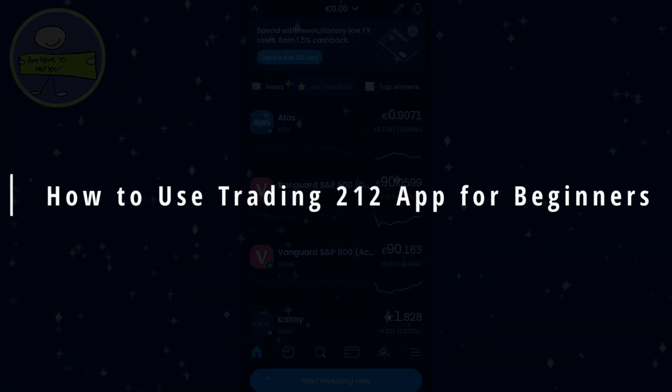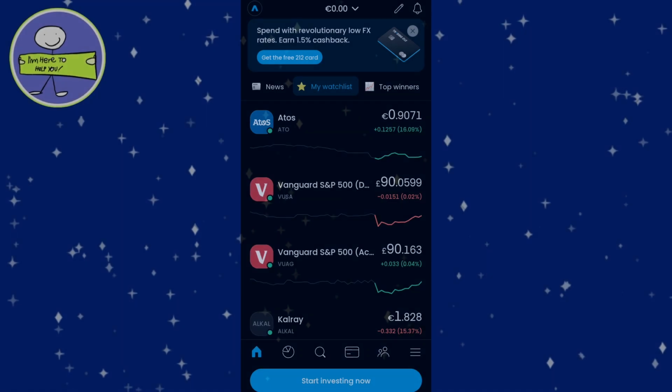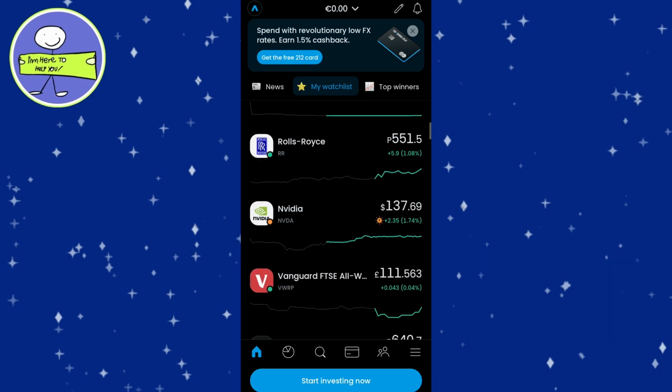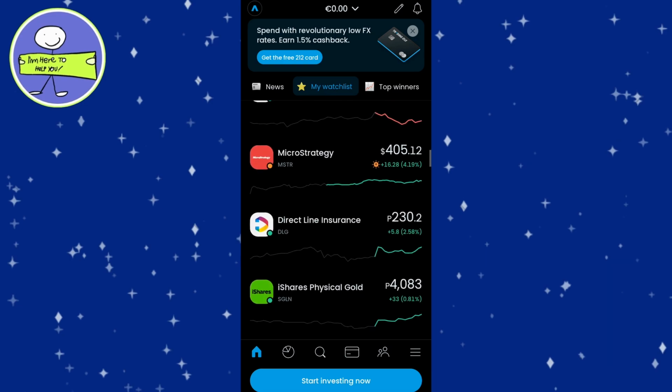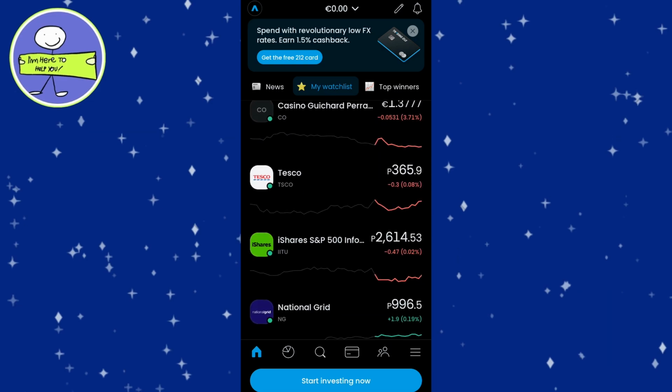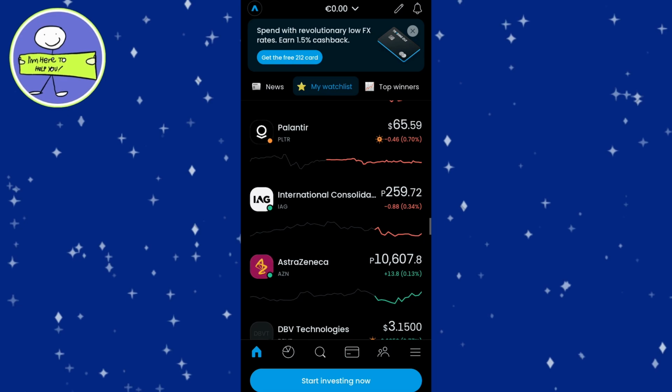In this guide, I'll walk you through everything you need to know about using the Trading 212 platform for investing. Whether you're a beginner or just looking for a way to streamline your investments, this guide covers everything from setting up an account, depositing money, buying stocks, ETFs, and index funds, all the way to selling your stocks and withdrawing your money, and even show you how to earn interest on your cash balances with Trading 212. By the end of this, you'll be ready to get started with investing on Trading 212.